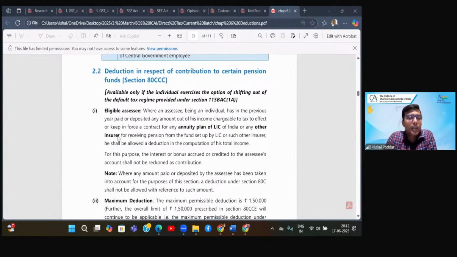So Yash is saying, sir, if I take an LIC for me and my spouse, who is independent, and similarly my spouse takes an LIC for me and herself, and both are independent, will both of us get deduction for having two LICs? Yes, beta. Very good point. Even if you have multiple LICs, there is no restriction that there should be one LIC. So there can be multiple LICs. Anyways, that is why they have the limit of 1,50,000.